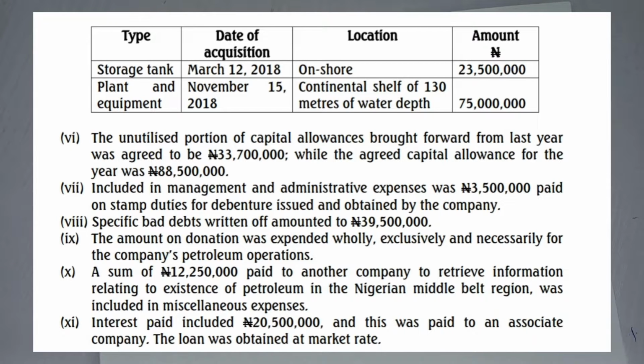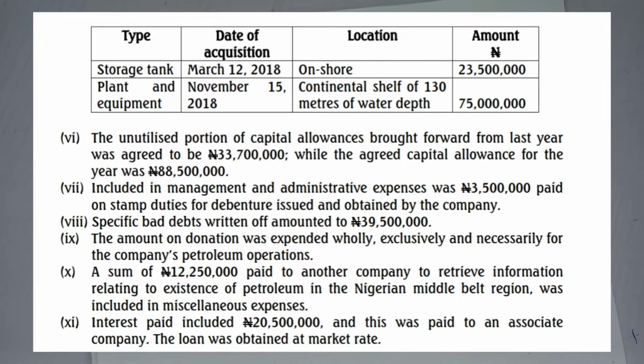No. So the next one is a sum of 12,250,000 paid to another company. I like this one. To retrieve information relating to the existence of petroleum in the Nigerian Middle Belt region was included in miscellaneous expenses. You kick it out. You kick it out. Okay. You're not supposed to go and acquire information from another company. If you want information, you go to the government. But you know, government, you know how they are now. So people prefer to go and do their thing on their own, but they are saying you will disallow it.